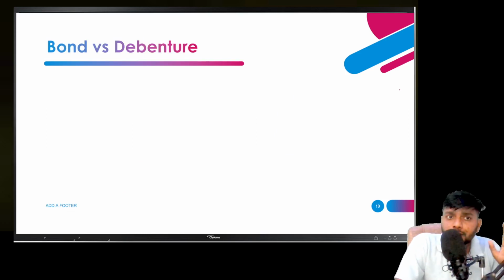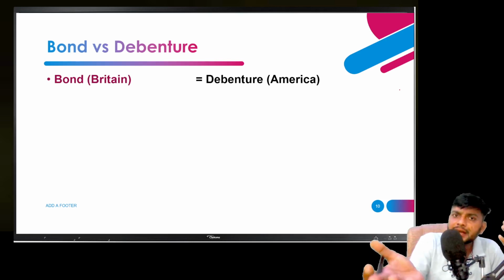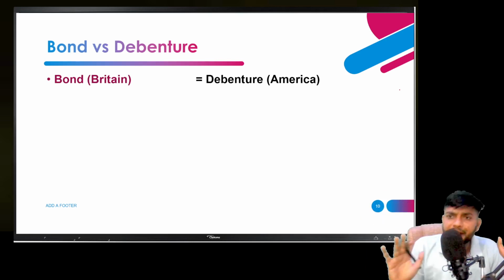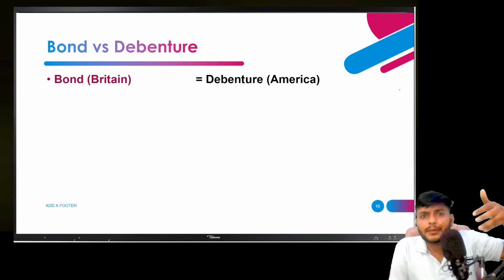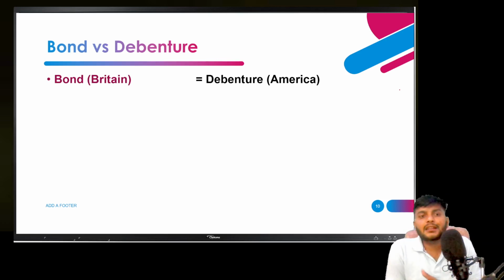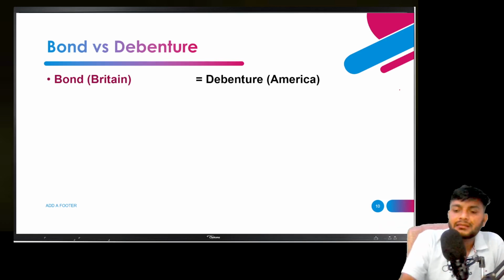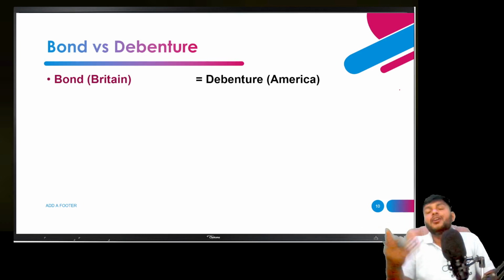Okay. So what is the difference between bond and debenture? We discussed that a bond is a type of security that we are issuing into the market, and we are taking the money on credit. You are a creditor of a business. In Britain, when this type of borrowing takes place by the business owners, they call it a bond. They are issuing the paper to the person and taking the money from them. The same thing happened in America, and they consider it a debenture. So only due to the name of the country it changed. Basically, we are taking the money as credit from the outsiders.